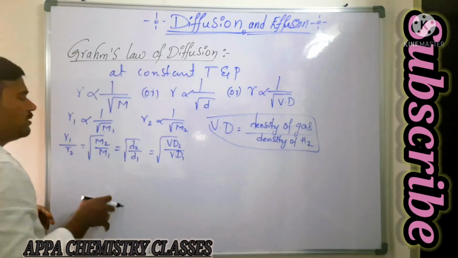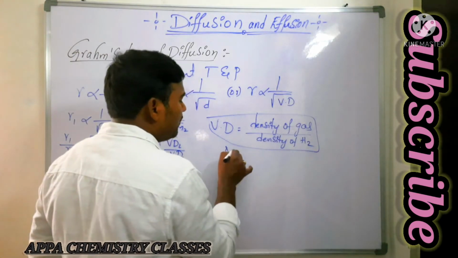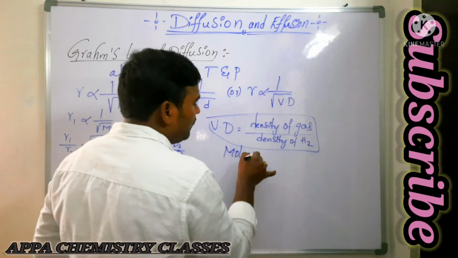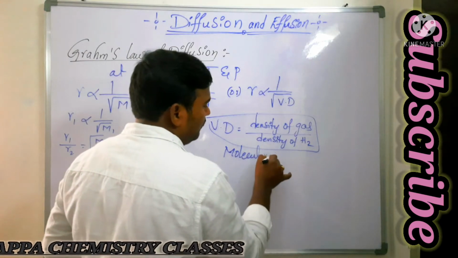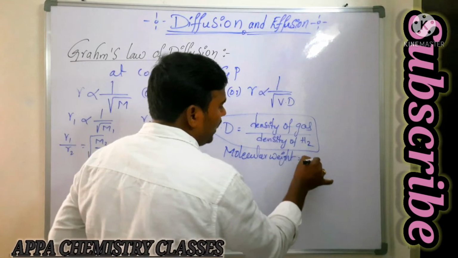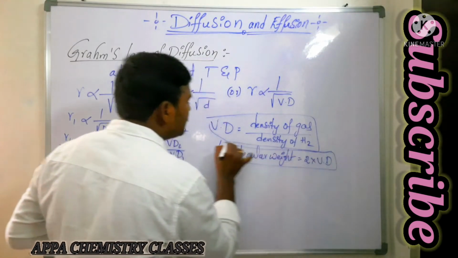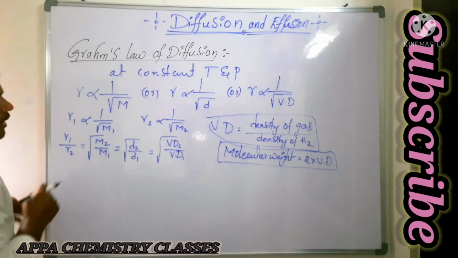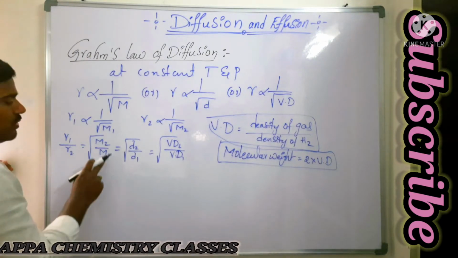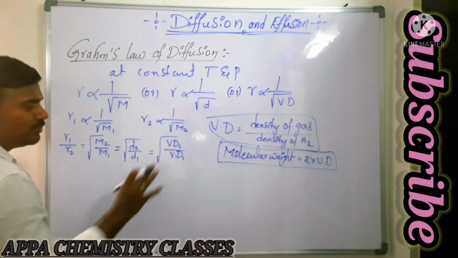Now you see how vapor density relates to molecular weight. Molecular weight is equal to 2 times the vapor density. So that is the relation between molecular weight and vapor density. Now in this case, R1 by R2 is equal to square root of M2 by M1, which is equal to square root of D2 by D1, which is equal to square root of VD2 by VD1.